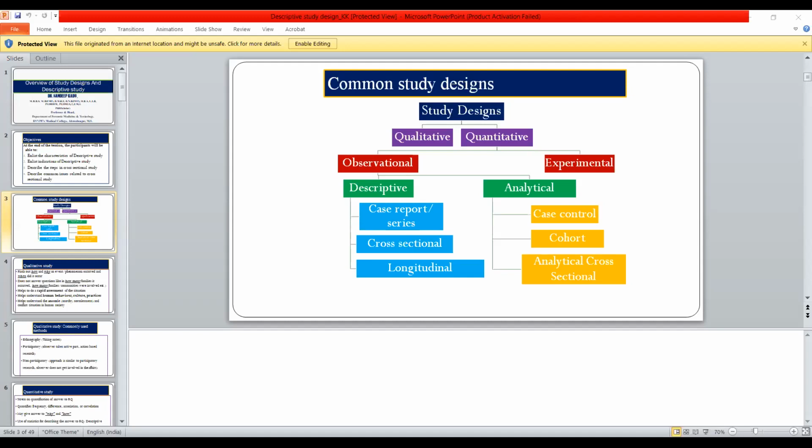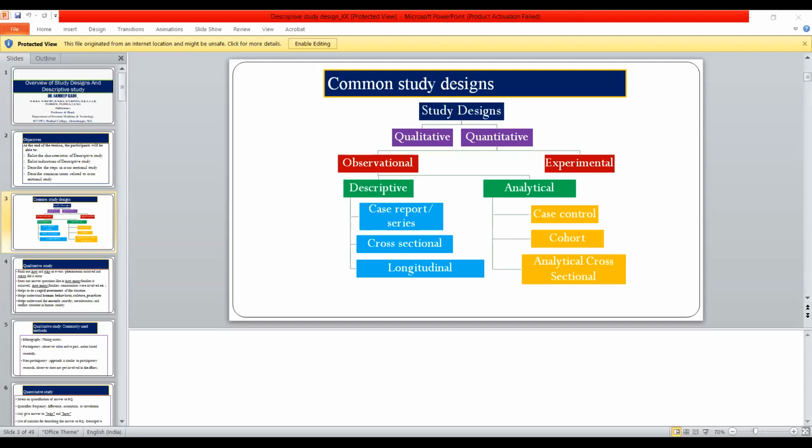Then the question comes in the researcher's mind: what is the prevalence? Leave China, let's take Ahmednagar itself. So the question will come, what will be the prevalence of such cases in Ahmednagar city? So your research question is what is the prevalence? How many such patients are there in Nagar city? If that research question comes, then you have to choose a cross-sectional study. So that type of research design becomes the cross-sectional. Understood? So you do the study and you get some data.